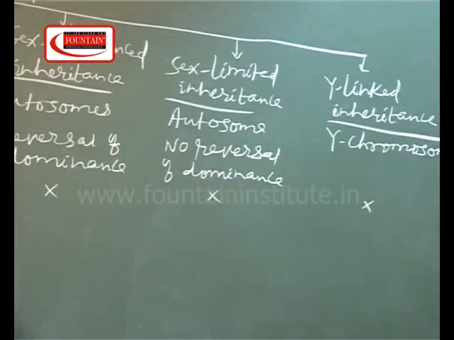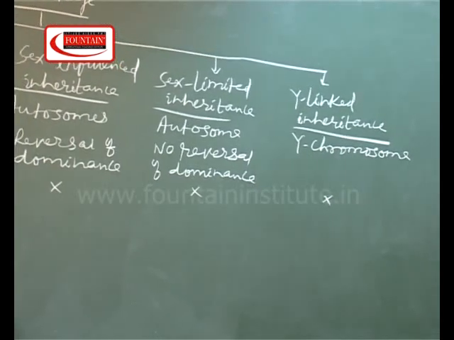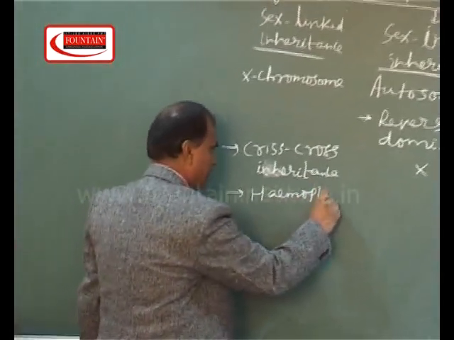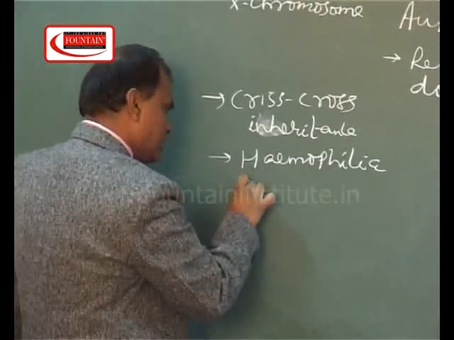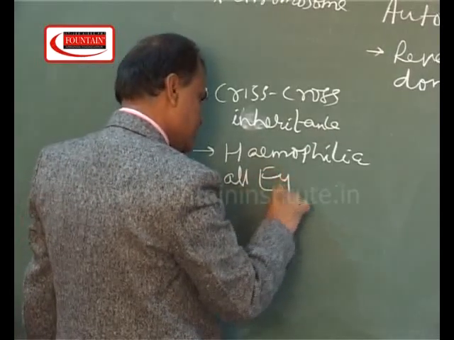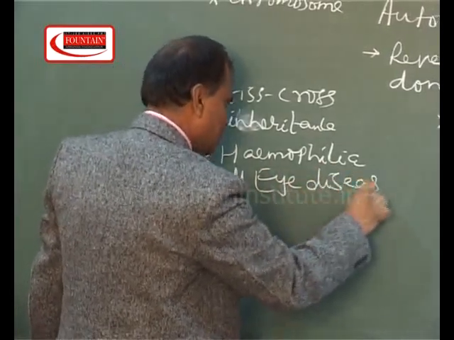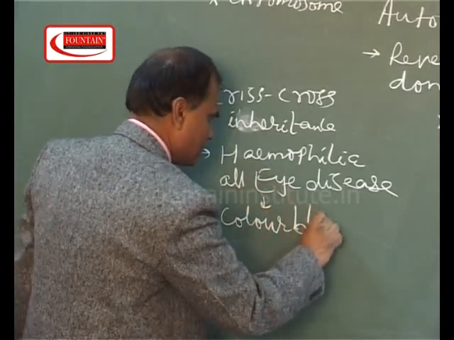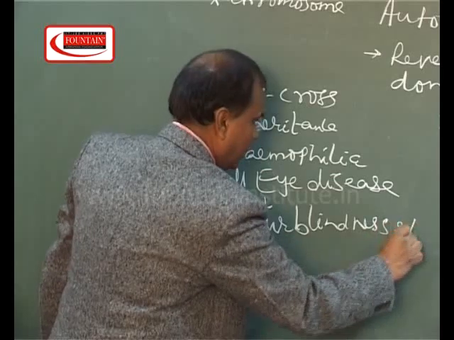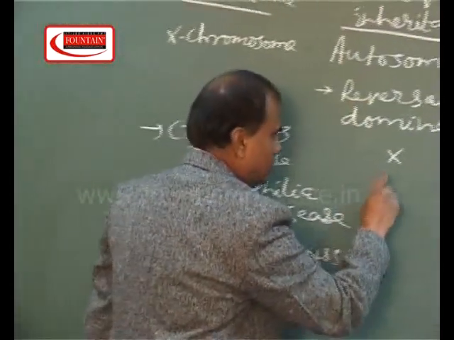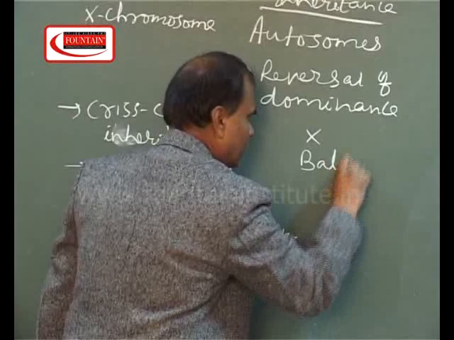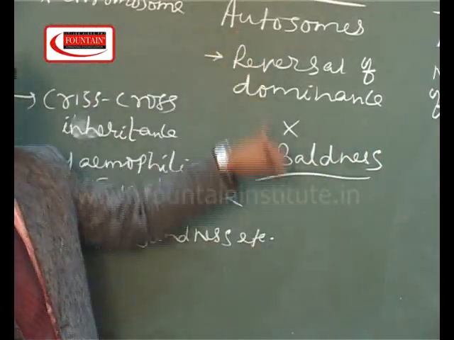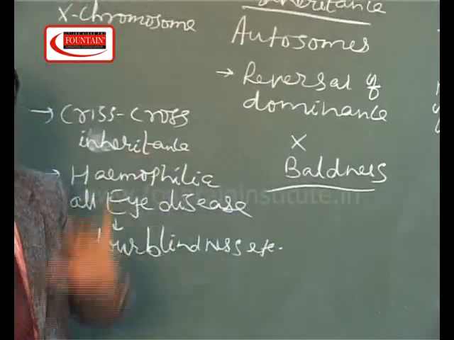The typical example of sex-linked inheritance is hemophilia and all eye diseases, including color blindness, etc. Example of sex-influenced inheritance is baldness. Baldness means premature fall of hairs. And mind it, it is not a disease, it is a character.